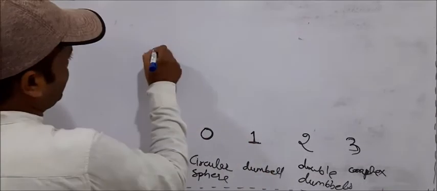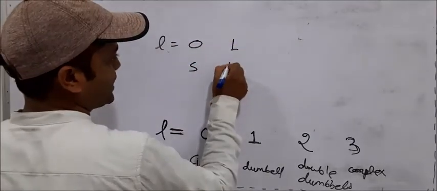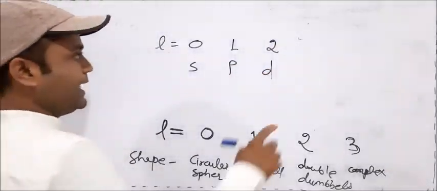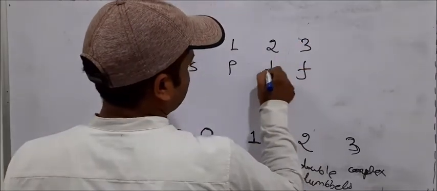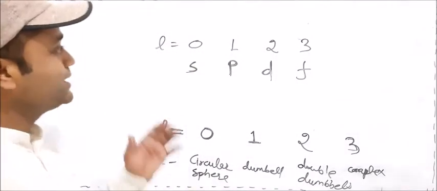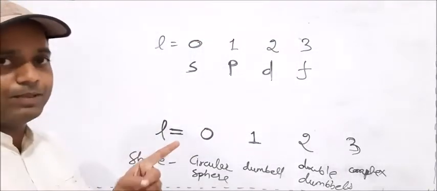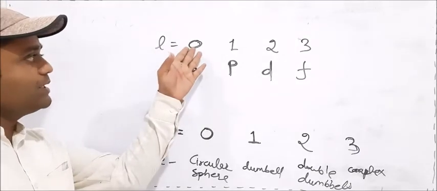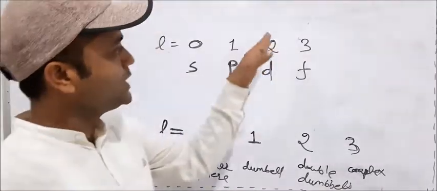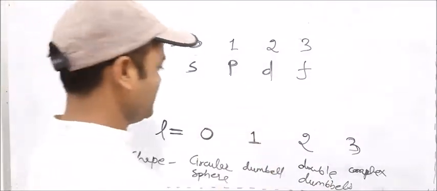Just like for L equal to 0 it is S orbital, when L is equal to 1 it is known as P orbital, when L is equal to 2 it is known as D orbital, when L is equal to 3 it is known as F orbital. So SPDF are the orbitals. What is azimuthal quantum number? 0, 1, 2, 3 is the azimuthal quantum number. 0 means S orbital, 1 means P orbital, 2 means D orbital, 3 means F orbital. So you must remember these things.